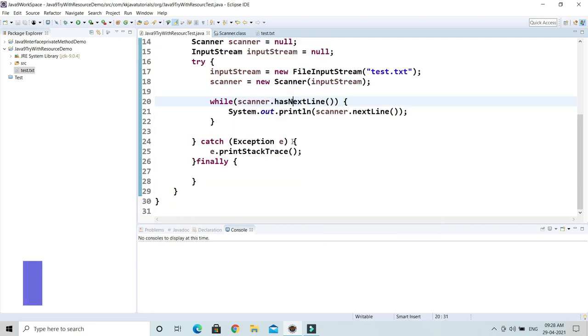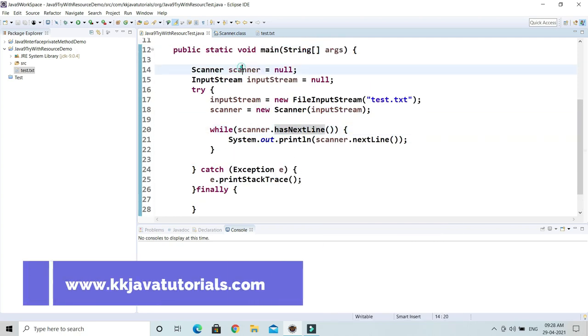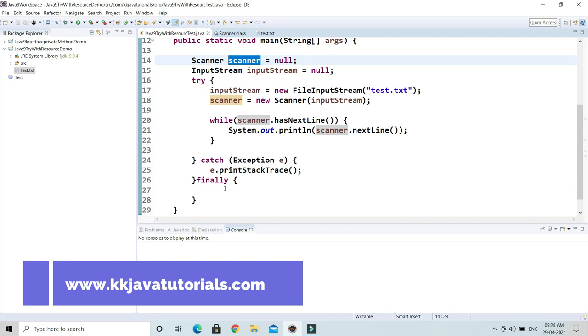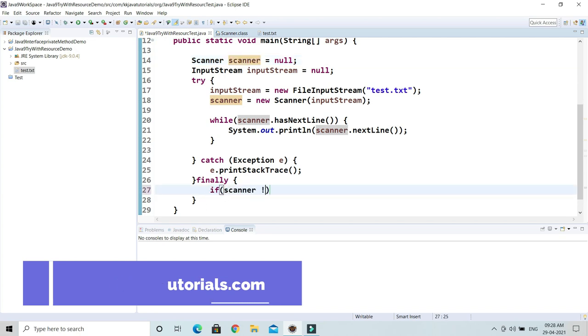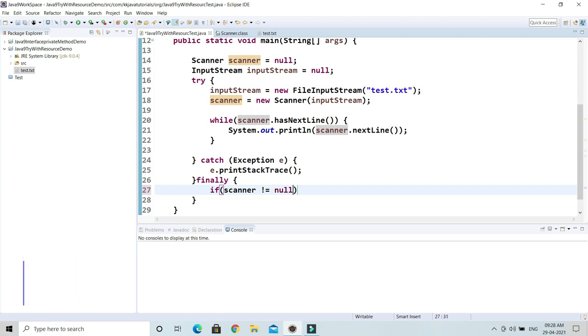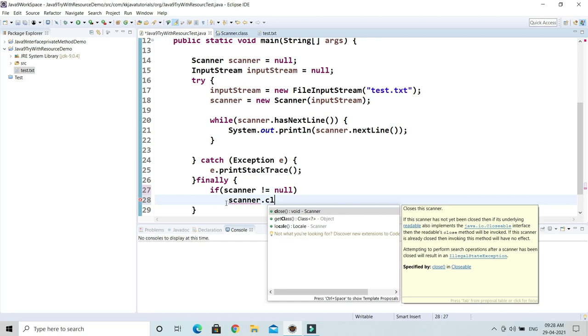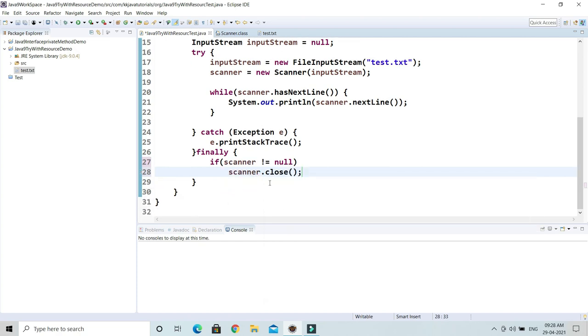Now the thing here is that we are using these two resources and we have to close them as well, right? So here I'm going to check if scanner is not equal to null, then I would say scanner.close, right? So explicitly I'm going to call this close method. Again I need to check if inputStream is not equal to null, then I need to close this resource, right?